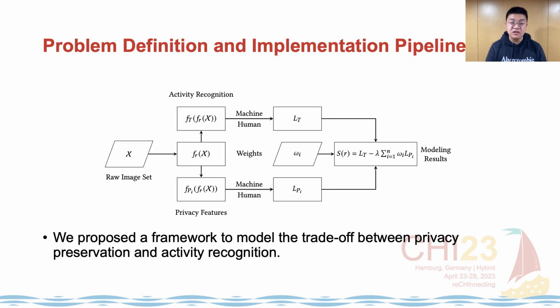Therefore, we proposed a framework to implement the modeling method. We conducted a user study to obtain the human's perceived importance of various privacy features. To evaluate our model in realistic environments, we constructed an ADLs dataset with visual privacy features. After this, we also conducted a user study and several experiments to model the recognition abilities of both humans and machines under different resolutions. In the end, we described the calculating procedure of our objective function to model the trade-off between privacy preservation and activity recognition.